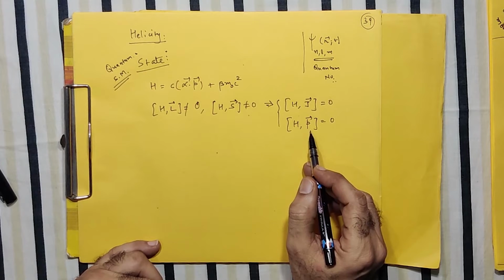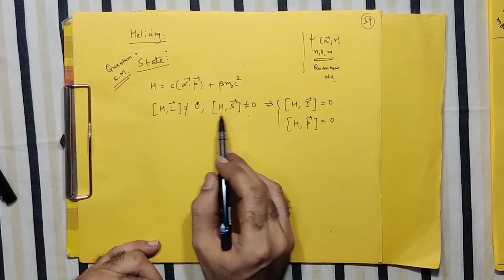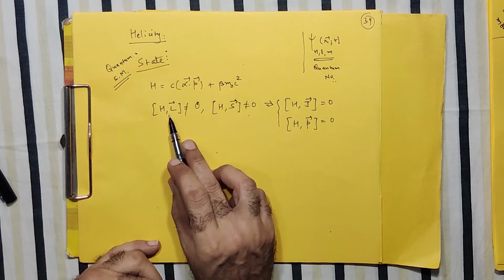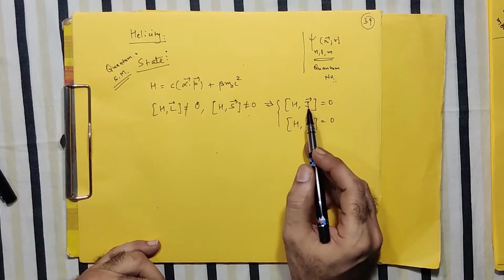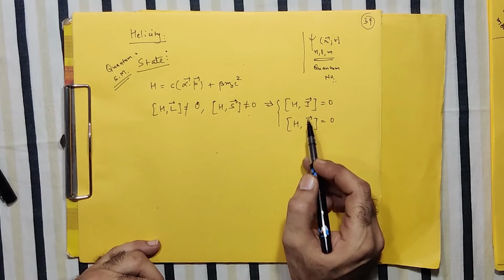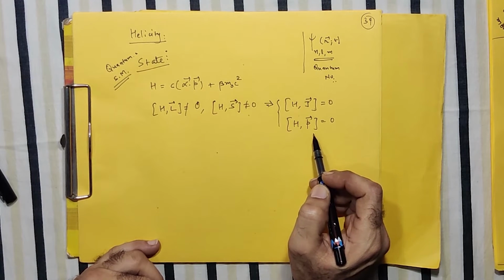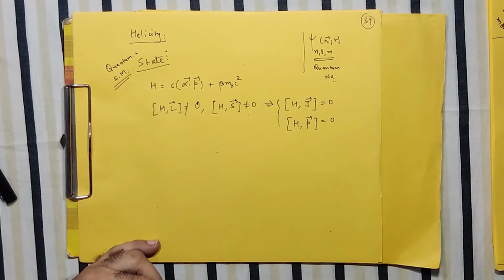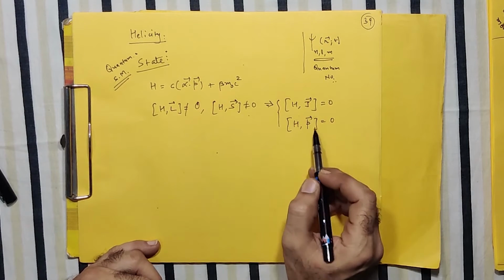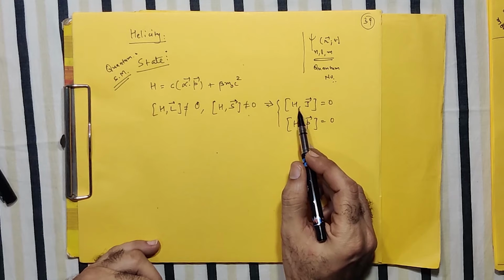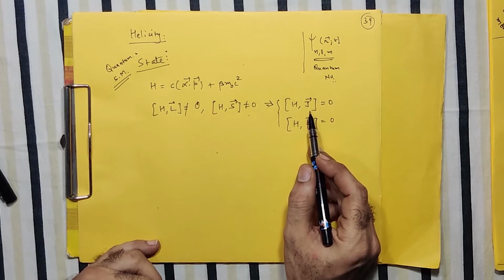linear momentum. So for angular momentum L and S, the Dirac Hamiltonian does not commute, but for the total angular momentum, and even for the linear momentum, it commutes. And we know that those physical quantities which commute with the Hamiltonian are conserved quantities.